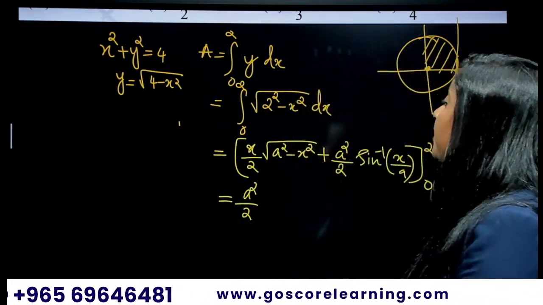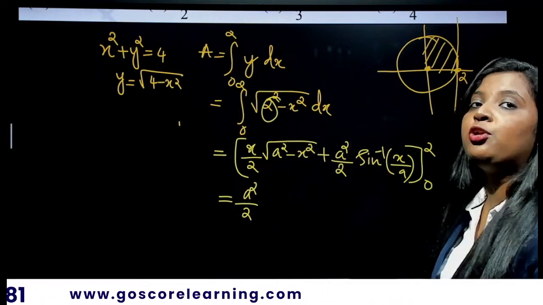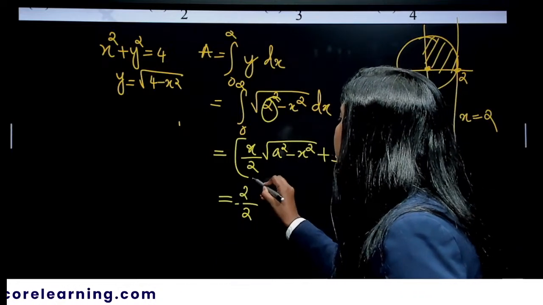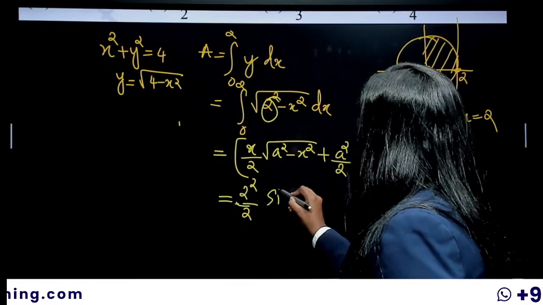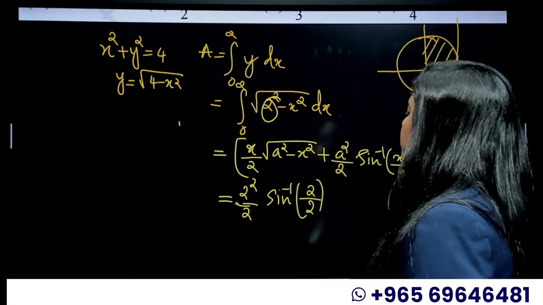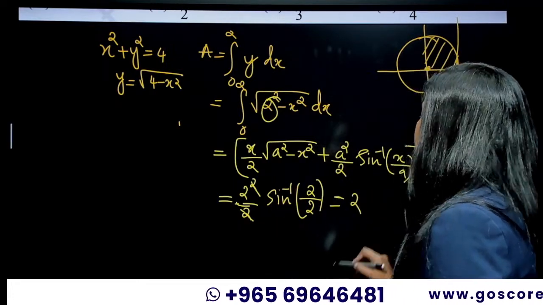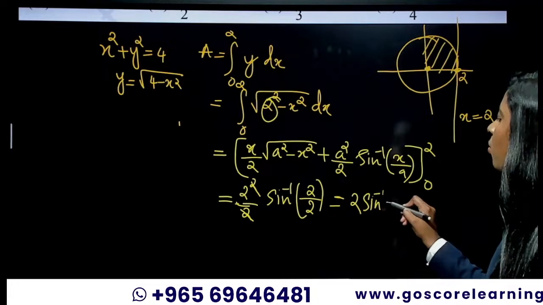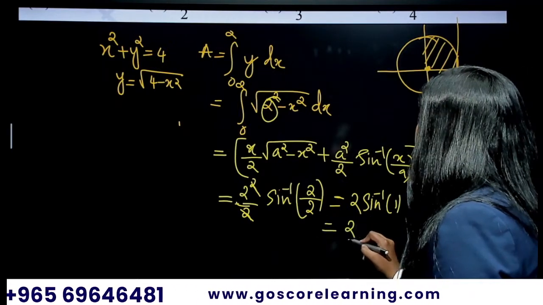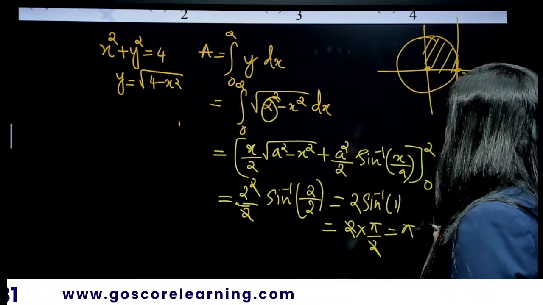What is your a squared here? In place of a, you have 2. So it will be 2 squared by 2. Then sine inverse of, what is your x? x is 2. And what is your a? That is also 2. What is 2 squared by 2? It is 2. Then 2 times sine inverse of 1. What is sine inverse 1? Pi by 2. So it is 2 times pi by 2, that is pi square units.